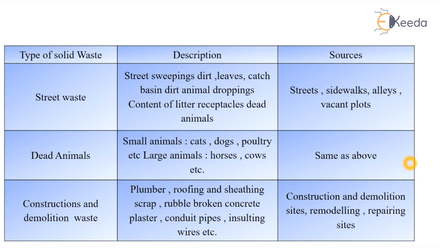And the last one is construction and demolition waste, which is classified under lumber, roofing material, sheeting scraps, rubble, broken concrete, plasters, conduit pipes, insulating material, wires, etc. The sources are construction and demolition sites, remodeling and repairing sites.